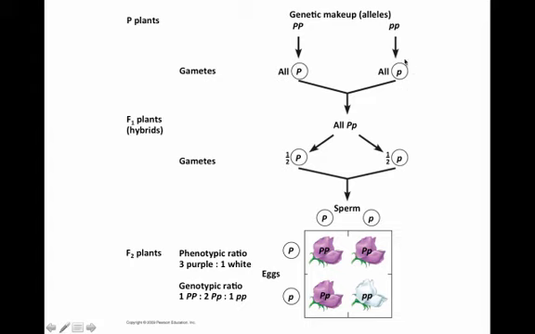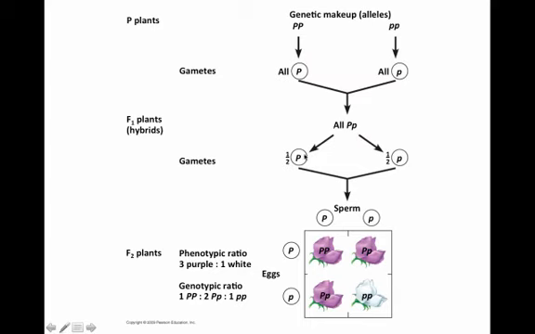All the gametes of the other got a little p, because again, that's all the parent had to offer. So as a result, when you cross these, you end up getting all big P, little p. This is heterozygous. They have the dominant and the recessive. So the genotype is big P, little p, heterozygous, but the phenotype is still all purple.